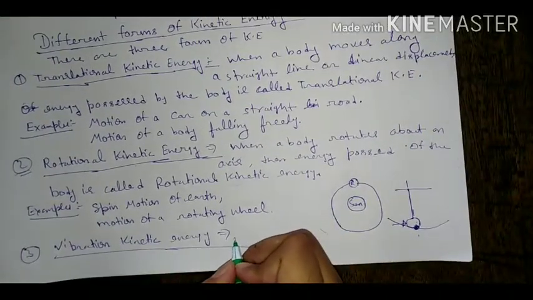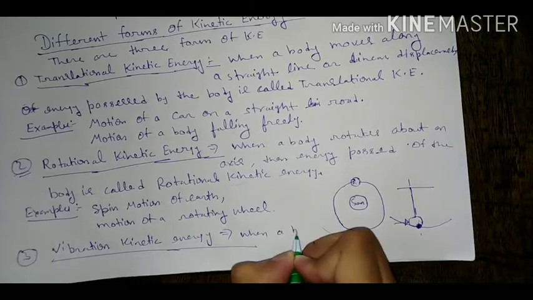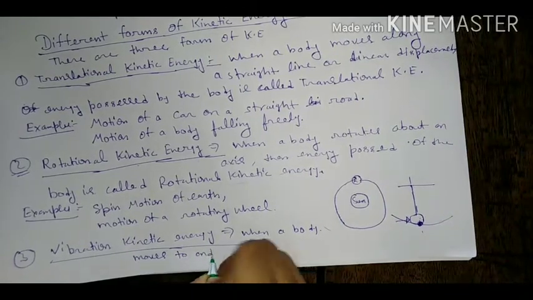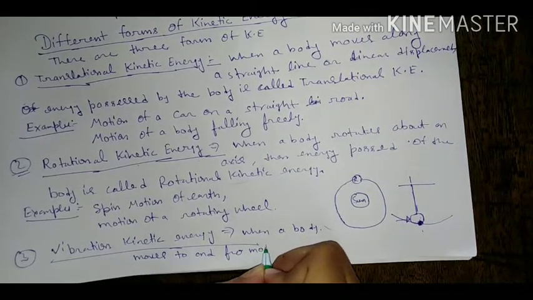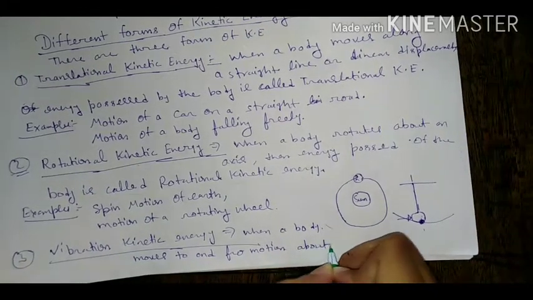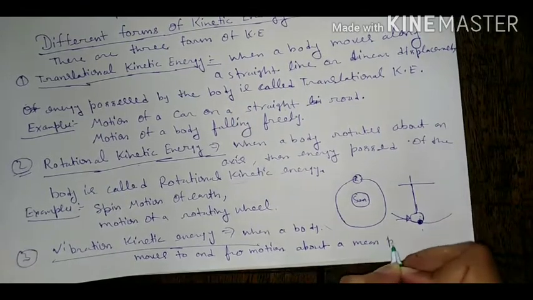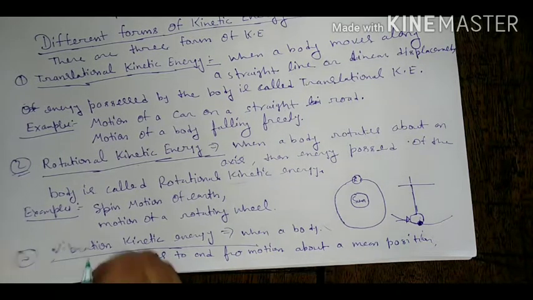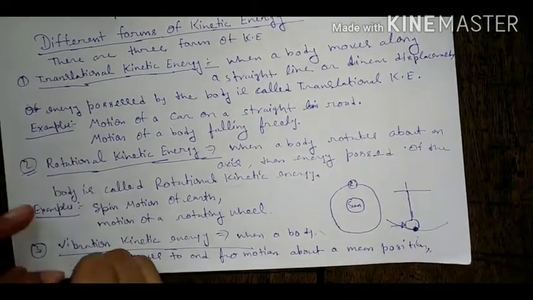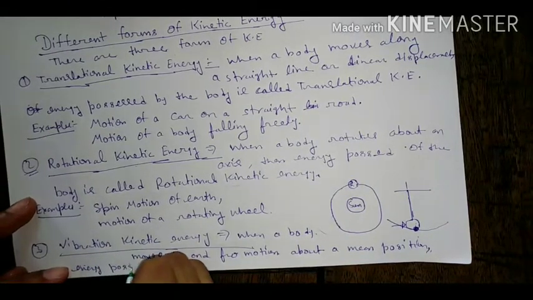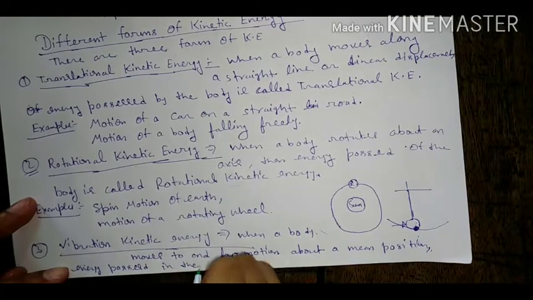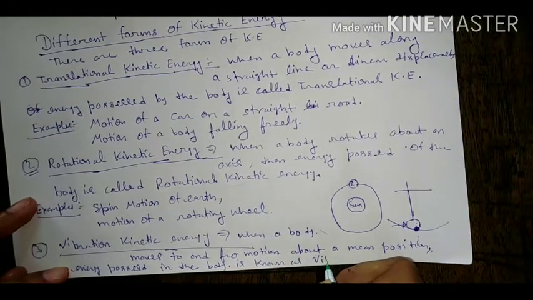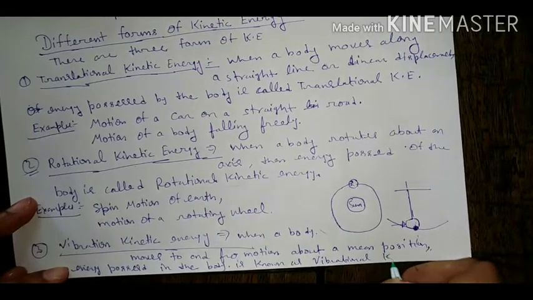In very simple language, we can define it: when a body moves to and fro about a mean position, the motion is called vibration motion, and the energy possessed by the body is known as vibrational kinetic energy.